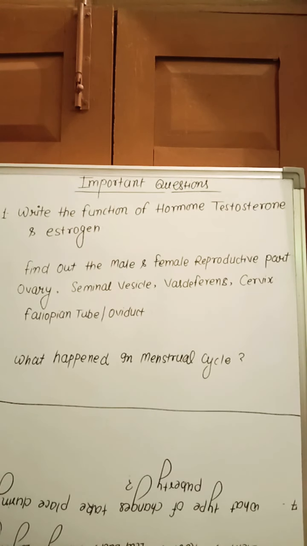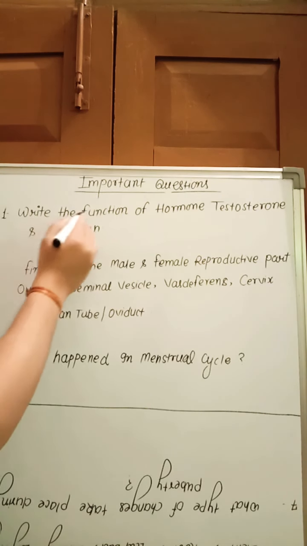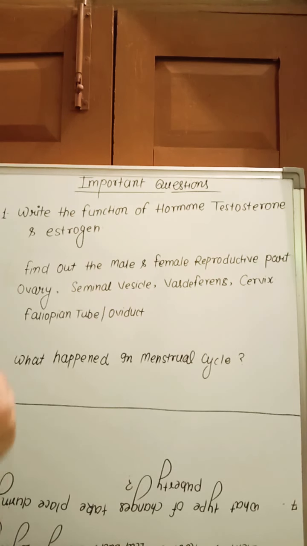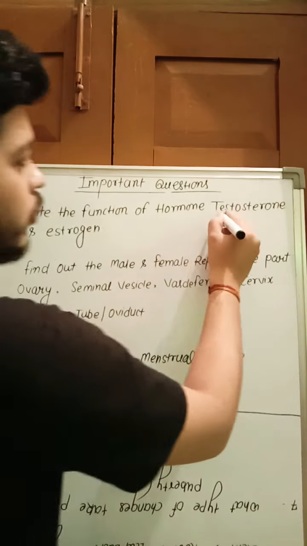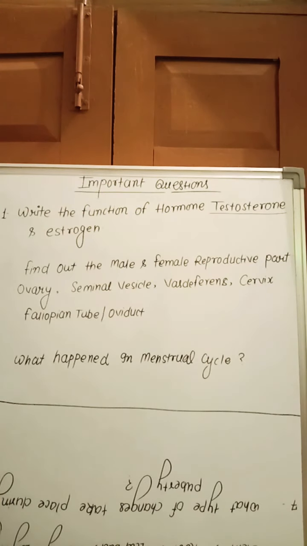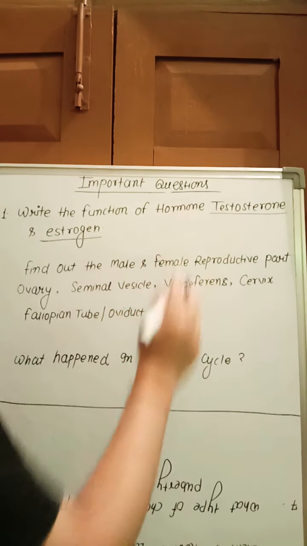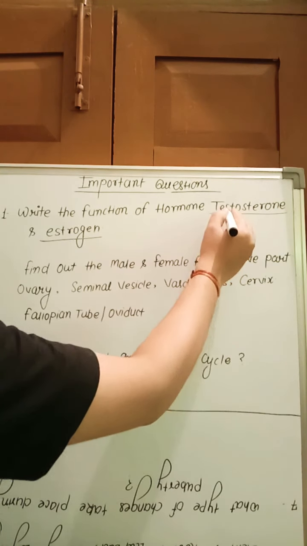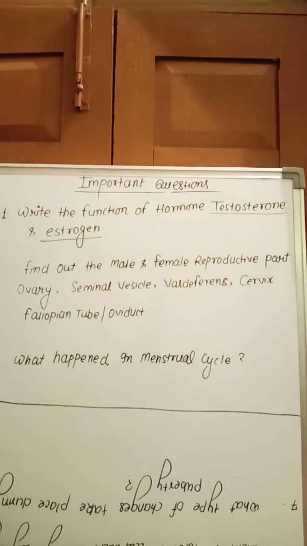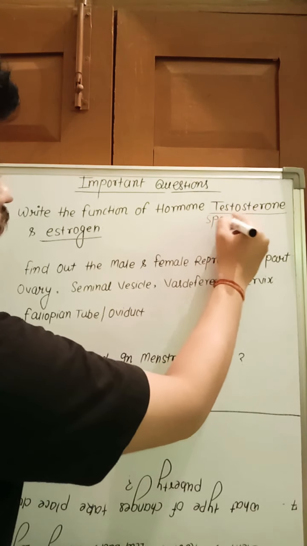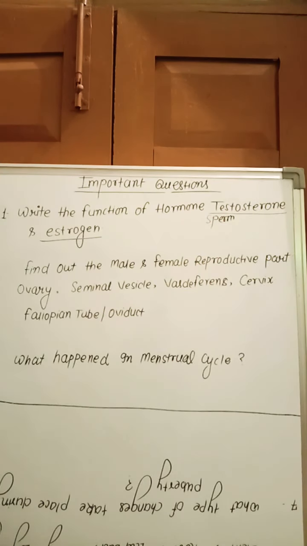Today we discuss some important questions of the topic reproduction. First question: write the function of the hormones testosterone and estrogen. First, you know that testosterone is secreted from the testes and estrogen is secreted from the ovary. Testosterone is known as the male sex hormone, which plays an important role in the formation of sperm. It also plays a role in development of reproductive organs and secondary sexual characters. That is the function of testosterone.